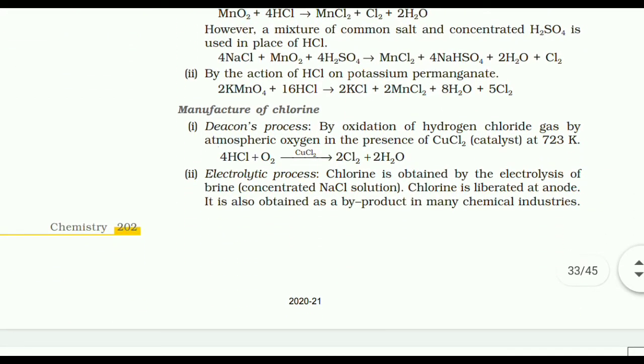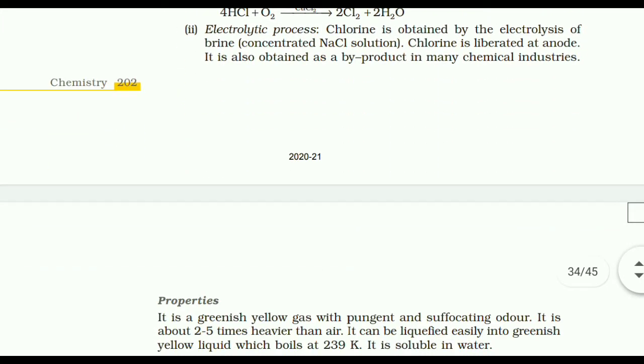Manufacture of chlorine. Number 1. Deacon's process. By oxidation of hydrogen chloride gas by atmospheric oxygen in the presence of CuCl2 at 723 Kelvin. Number 2. Electrolytic process. Chlorine is obtained by the electrolysis of brine, that is concentrated NaCl solution. Chlorine is liberated at the anode. It is also obtained as a byproduct in many chemical industries.